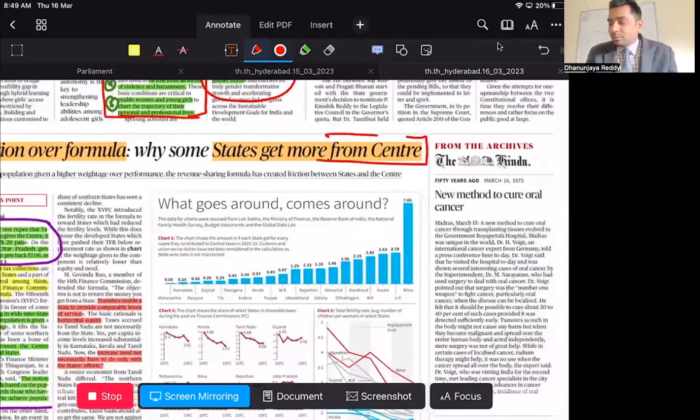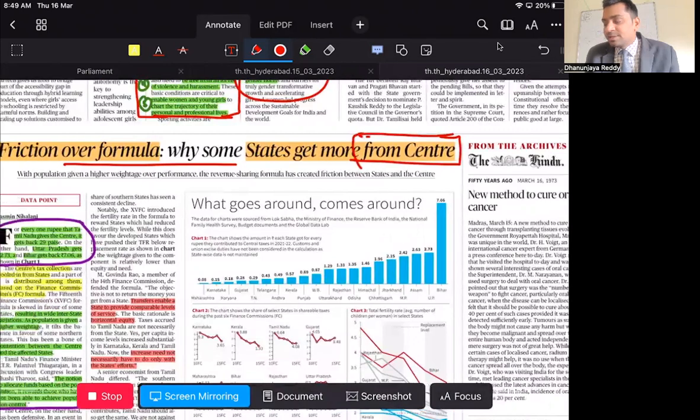Now recently, states like Telangana and Tamil Nadu are accusing the central finance minister, saying that we are giving more and you are giving less for us. In this context, Nirmala Sitharaman has clearly answered that this cannot happen, that whatever the share that you are giving, if you want to get it back, then there cannot be a concept of nation and there cannot be a concept of development. Now the question is, who has decided this formula?